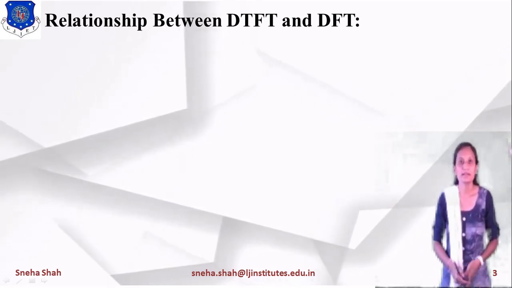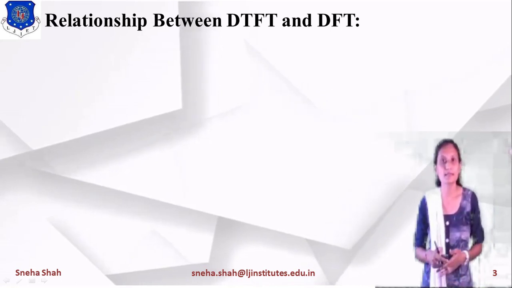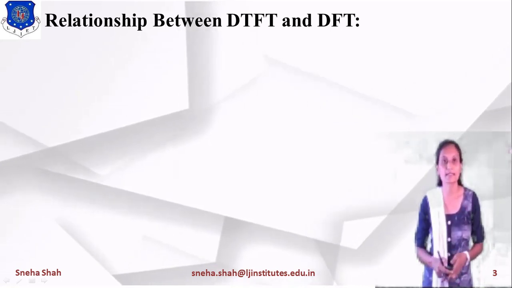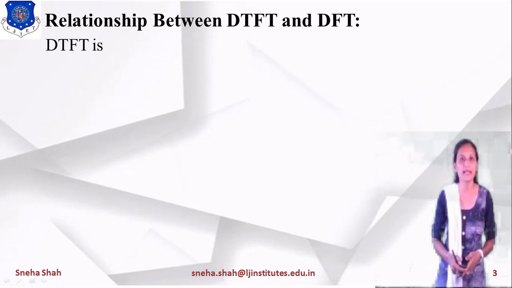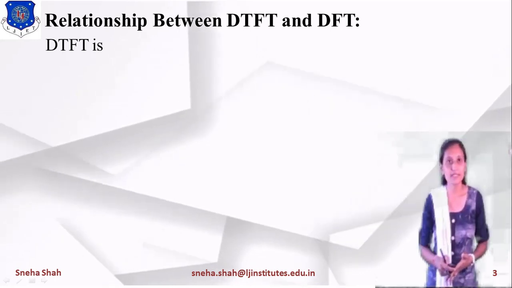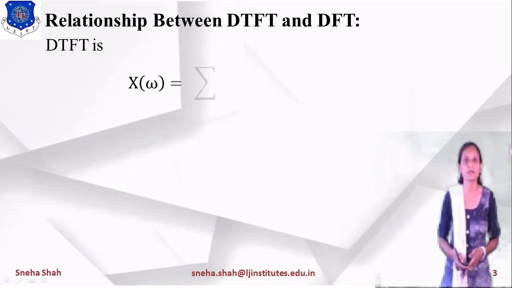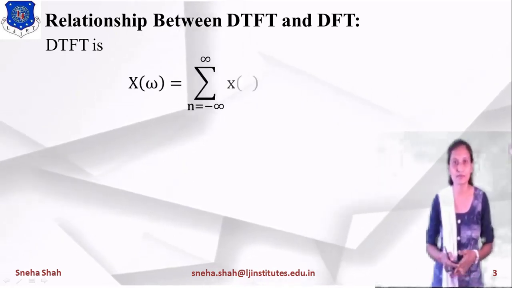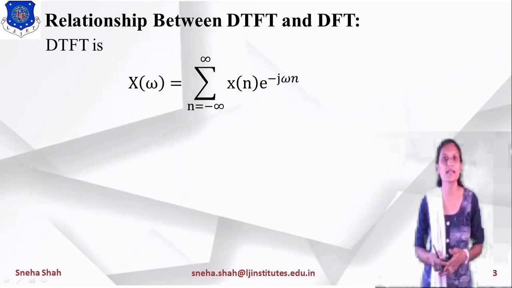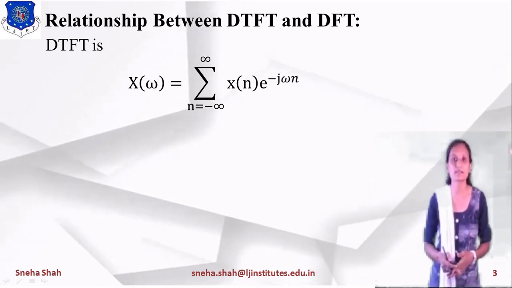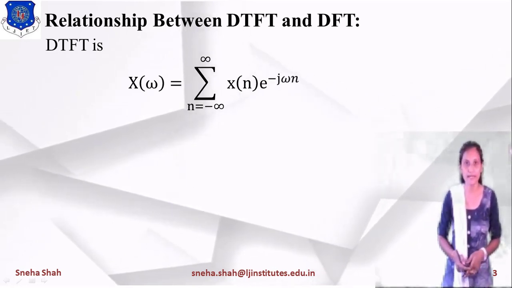If we are deriving the relationship between DTFT and DFT, we start with the equation of DTFT. What is the equation of DTFT? The equation of DTFT is X of omega equals summation n equals minus infinity to infinity x of n into e raised to minus j omega n, right?